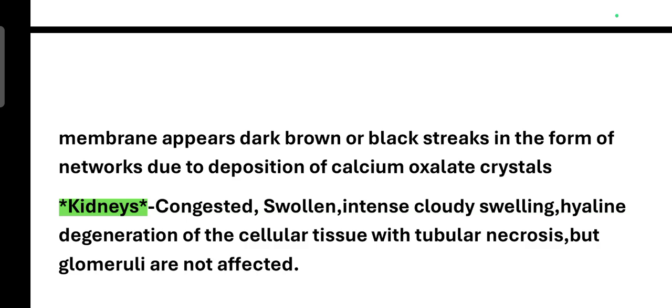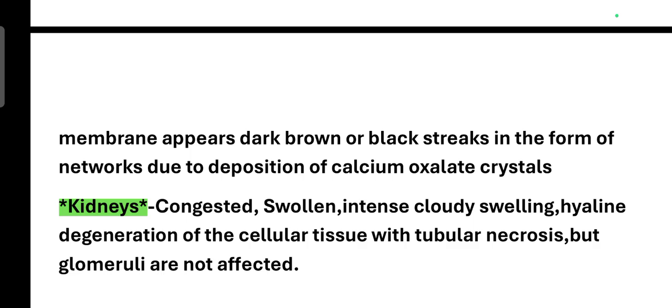And in case of the kidney, there will be congestion, swelling, intense cloudy swelling, and also hyaline degeneration of the cellular tissues with tubular necrosis, but the glomeruli are not affected. So I hope this is useful.